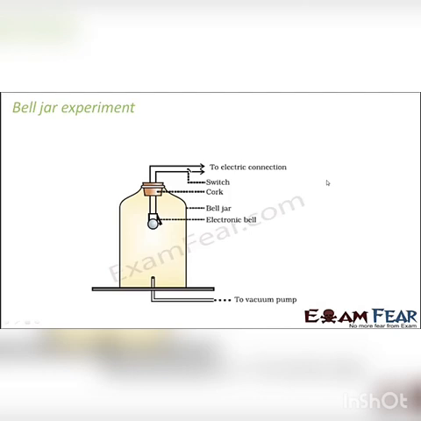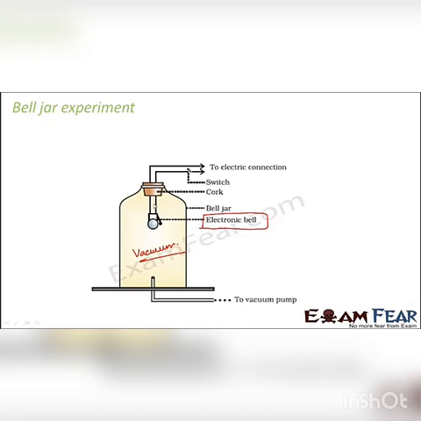So here in this apparatus, you can see this is a bell jar. This is the jar, as you can see, and this jar is connected to a vacuum pump. The purpose of this pump is to create vacuum inside. How will it create vacuum inside? By taking out all the air from the bell jar. So inside you have vacuum. That means it is devoid of matter. Nothing is there inside. And inside this you have this electronic bell.